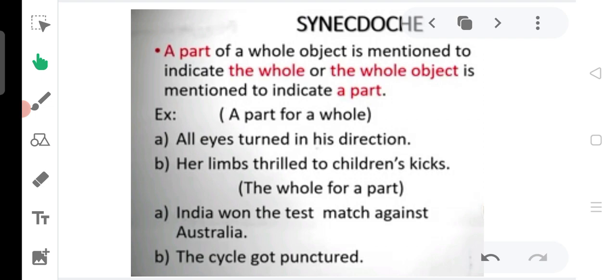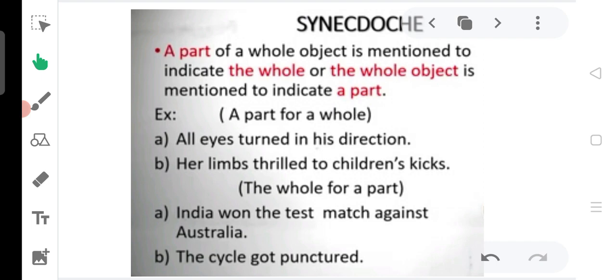You see the first example: all eyes turned in his direction. So it is in the Karna lesson. So what is the meaning of this sentence? All eyes turned in his direction. That means all the members concentrated on him. But here it is not mentioned as members or people. Here a part of the object is mentioned, that is the part of humans who are watching him, that is eyes. All eyes turned in his direction. So this is the part to represent a whole.